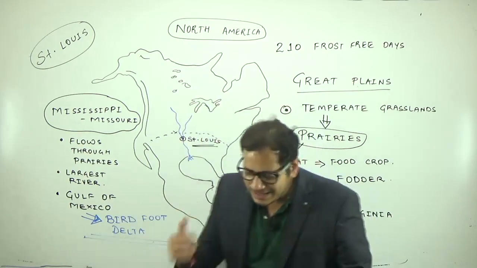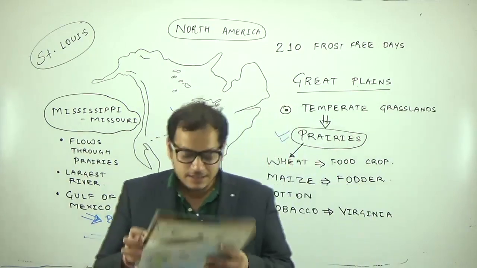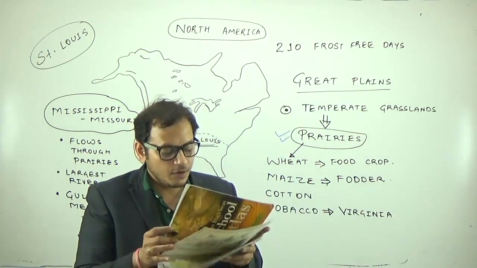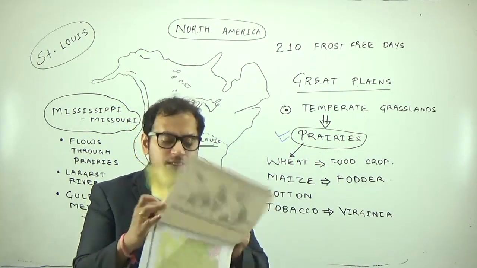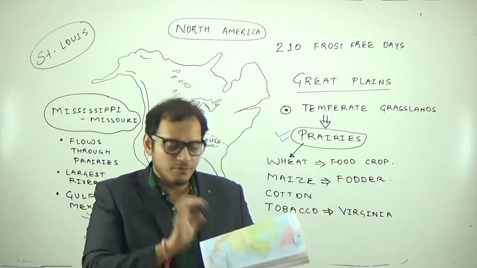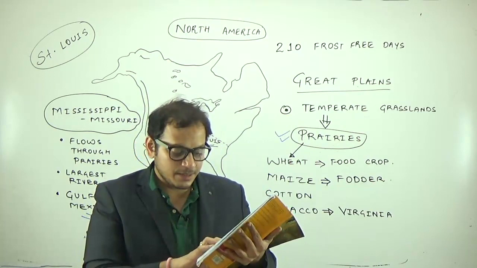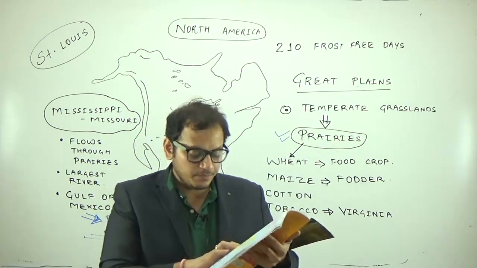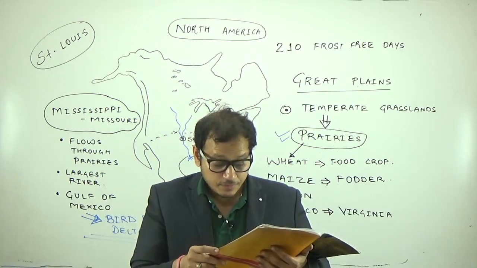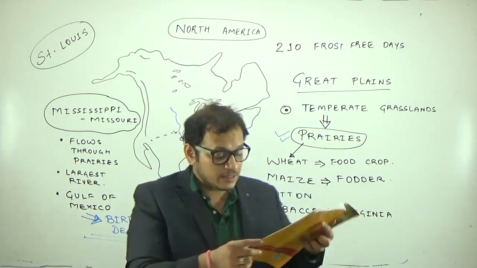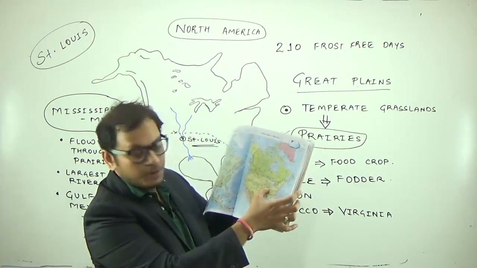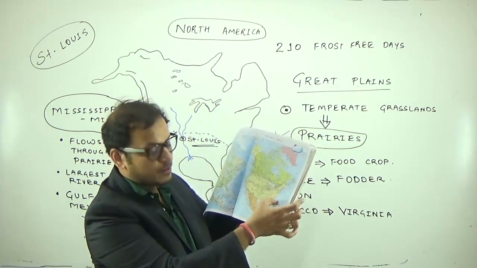Even in this map of North America, you will find that major city. I am using this map now, not the Oxford map, because I find this map geographically better. You will find a city which is known as Tennessee. There is a river known as Tennessee here, and you can find below St. Louis a city known as Tennessee.